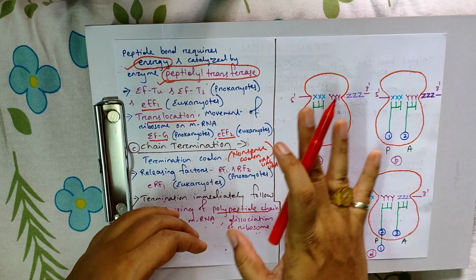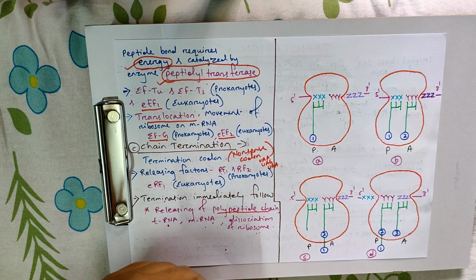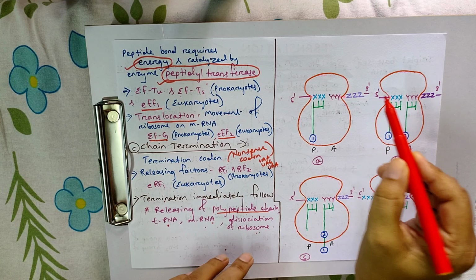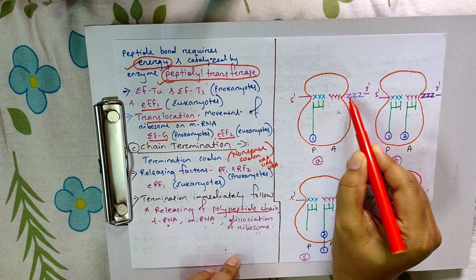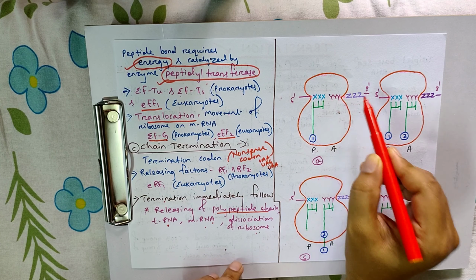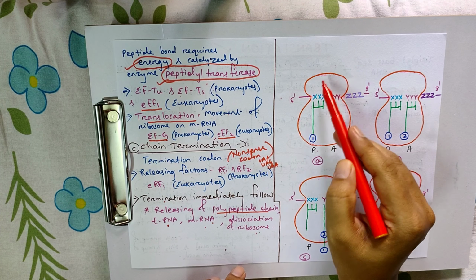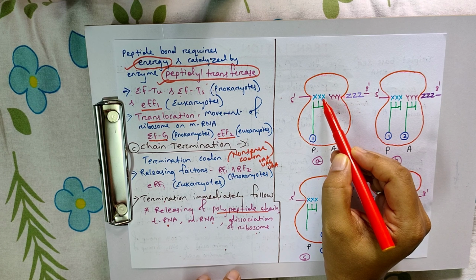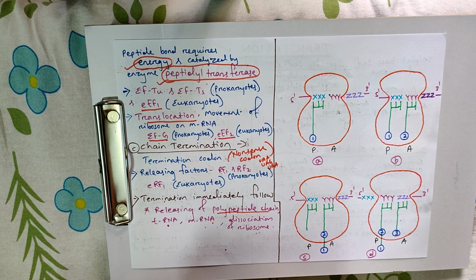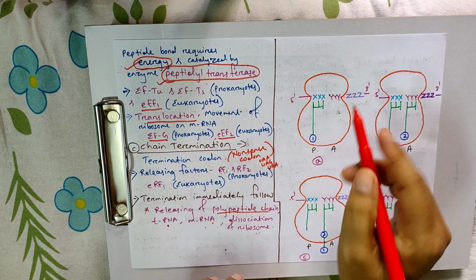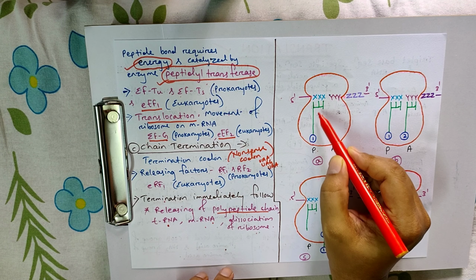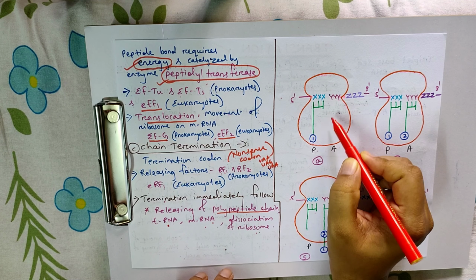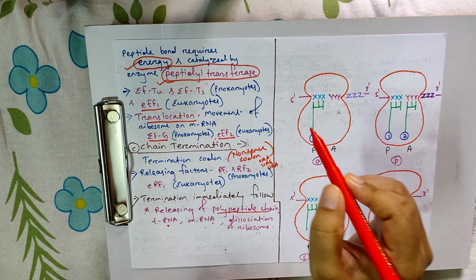This is the diagrammatic presentation of the different steps. This is the triplet codon. Three triplet codons are indicated here. This is the smaller subunit. This is the larger subunit. First, the mRNA attaches to the smaller subunit with the help of initiation factors, and then the attachment of the larger subunit takes place.